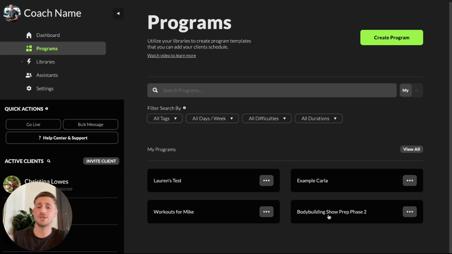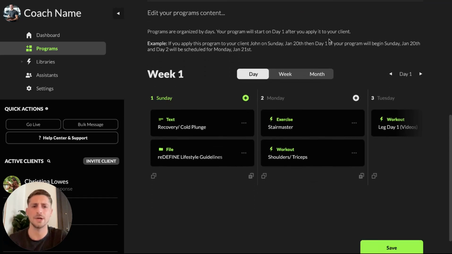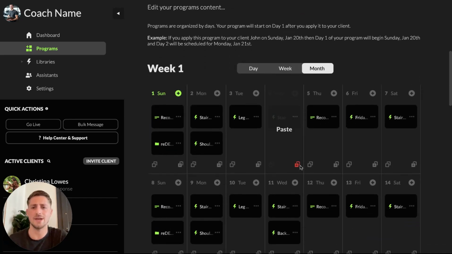And that comes to messages too. I'm just going to go into a quick program here that is already set up in a certain way, and we have certain workouts in here. Auto messages in MyCoach Ai can be scheduled to go out at certain times on certain days linked to programs, which in and of itself is super useful. But be careful and purposeful when you do this. Set these automated messages up in a way that they actually relate to the journey that you have been building.